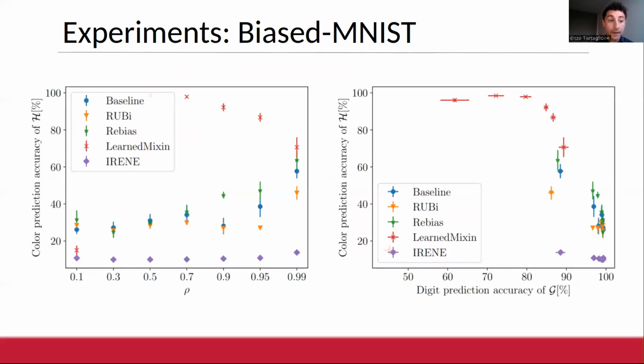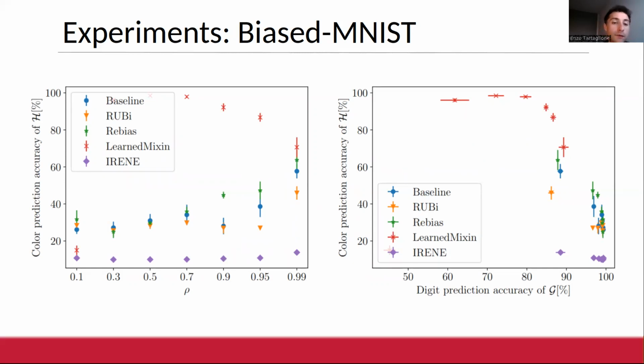And we see that across many different values for rho, IRENE remains at around 10% color prediction accuracy for H, which is a random guess, while all the other approaches have consistently higher prediction accuracies, though none of them really approaches 100%, except for learn mixin in very low rho setups.